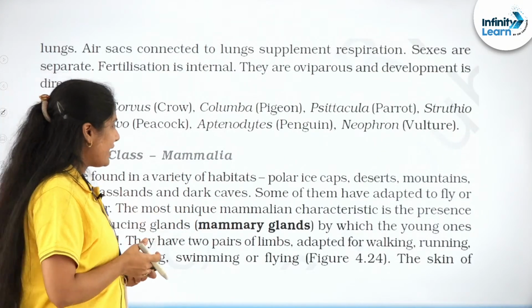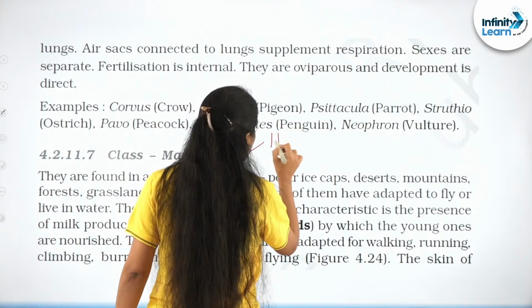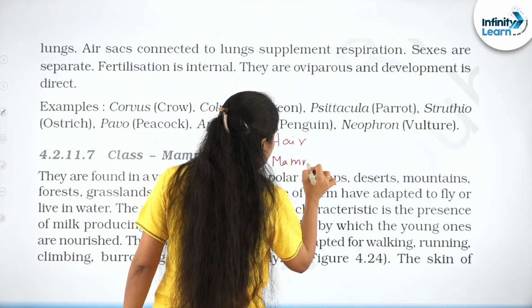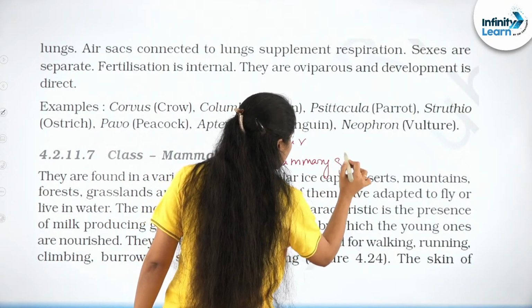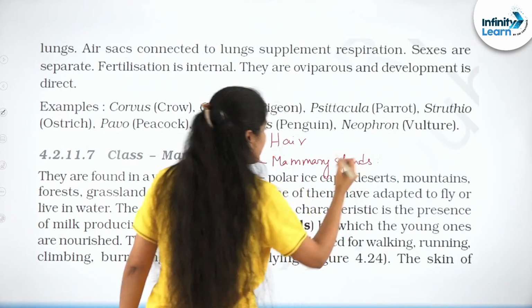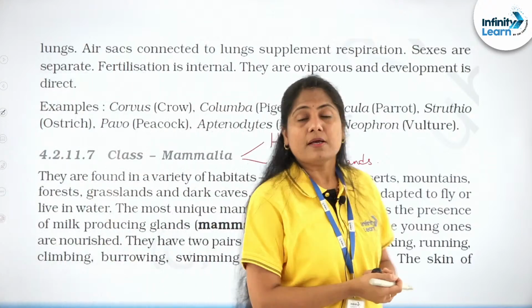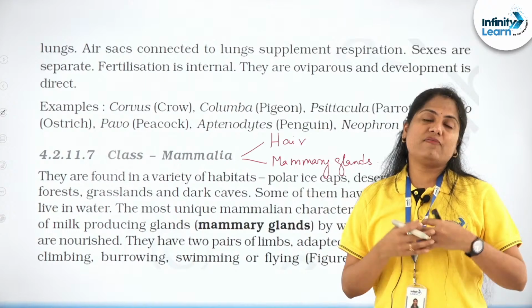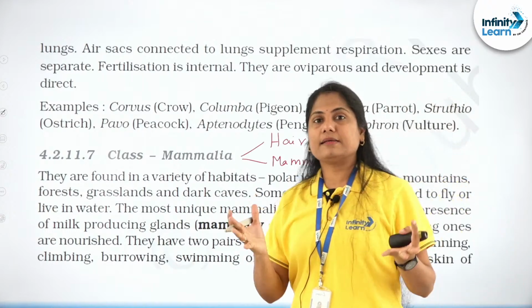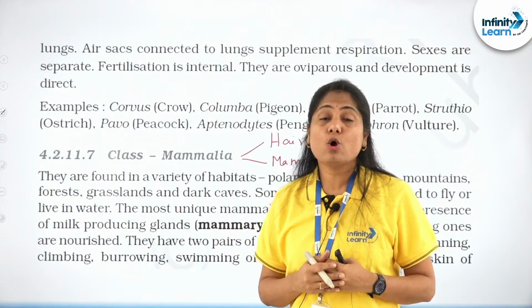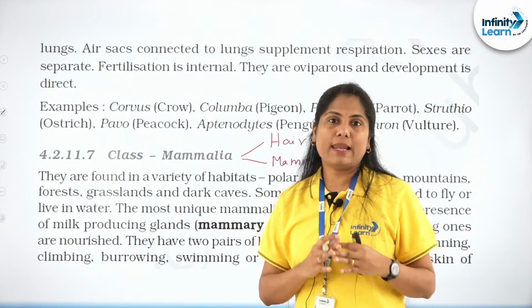And then we have finally Mammalia, with two important characteristics, hair and the mammary glands. Two very important characteristics that we have in the group Mammalia, right? So these are the most advanced. You will find there is a complete double circulation, of course, found in Aves also. Both these groups also exhibit homeothermy, warm-blooded ones.